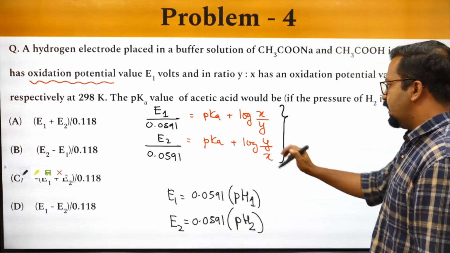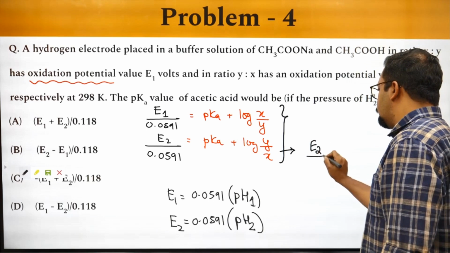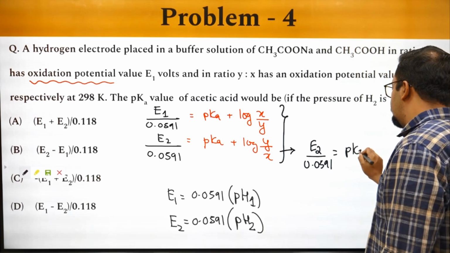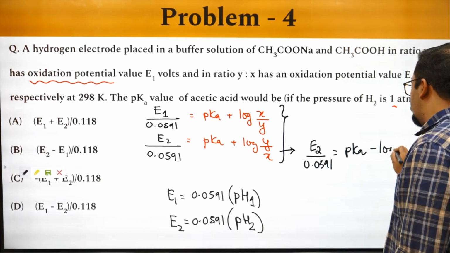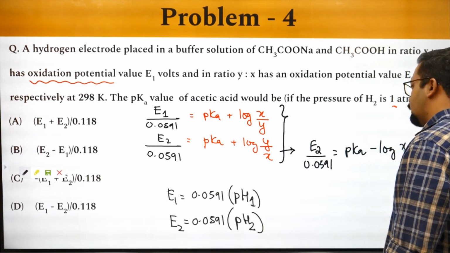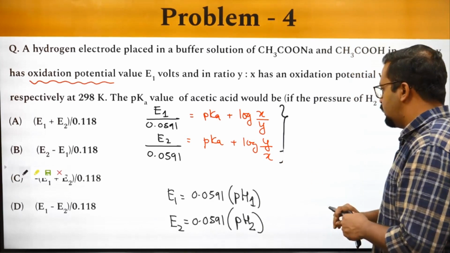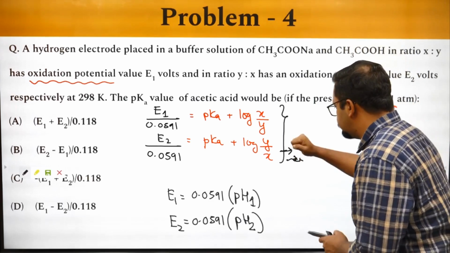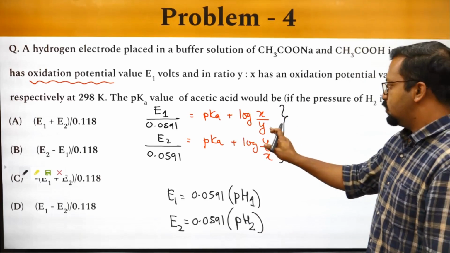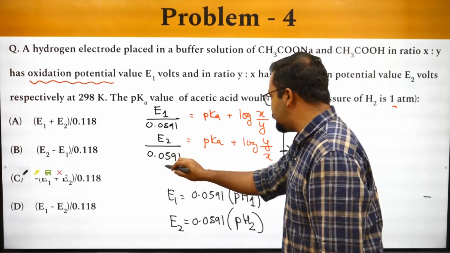If I reverse this, it will become E2 by 0.0591, which is equal to pKa minus log of... sorry, I take both of these equations and then equate them. So I add both of them, this will become equal to E1 plus E2 by 0.0591.